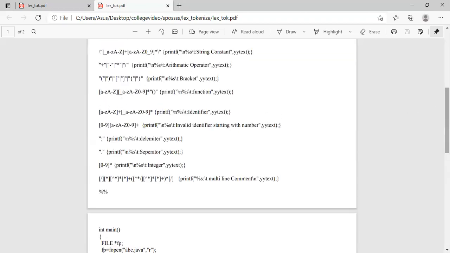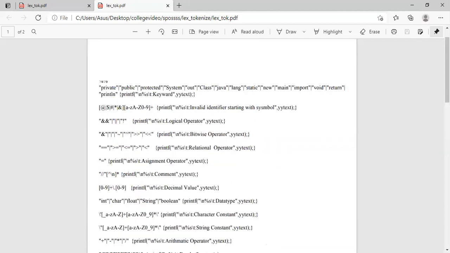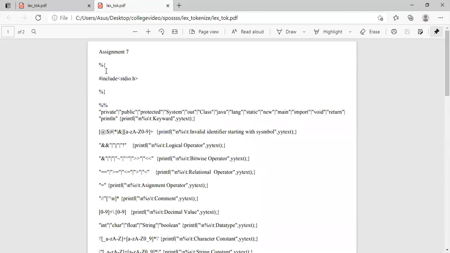After this, you can see the first part, percentage and percentage. This part is nothing but the declaration part, where we can declare all our variables or header files of a particular program. Here we are only using stdio.h. There are no variables as such, as we are only going to encounter the type of tokens.